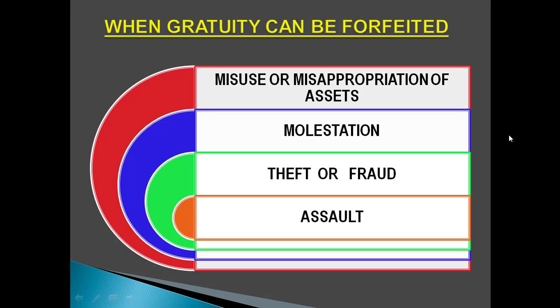When gratuity can be forfeited, that is, the conditions under which an employee cannot get gratuity from his employer. There are certain conditions of misuse or misappropriation of assets by the employee, or in case of molestation, assault, theft or fraud done by the employee. If an employee is found to be involved in these situations, then an employer can forfeit his gratuity.